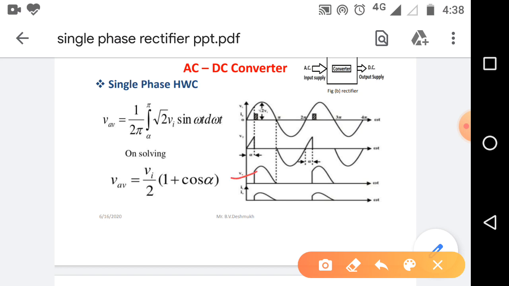Then the average output voltage VA is equal to 1 upon 2 pi, integration of 0 to pi, root 2 into Vi sin omega t into d omega t. After solving this equation, we get the average output voltage of a half wave controlled rectifier as Vi upon 2 into bracket 1 plus cos alpha.